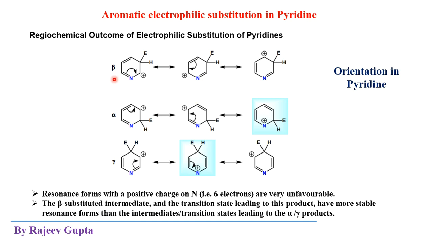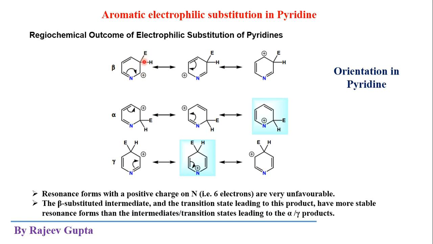First, the attack is made on the beta position or position number 3. Here nitrogen gets position number 1 according to IUPAC nomenclature, this is position 2, and this is 3, the beta position.